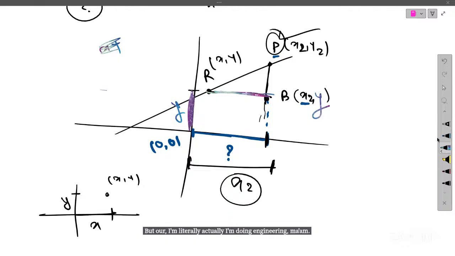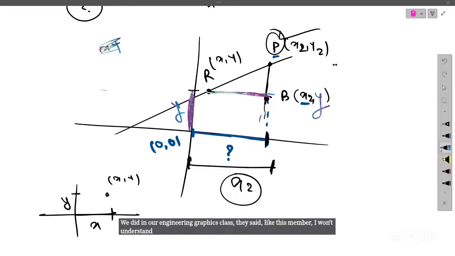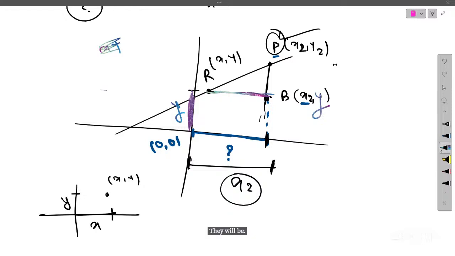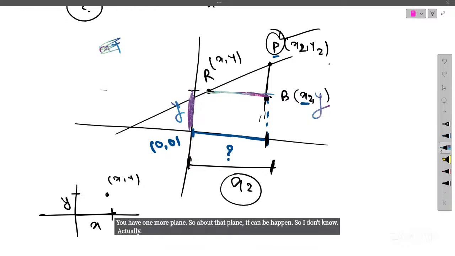In our engineering graphics class, they said like this, ma'am, but I won't understand what those are till then. They will be doing it into something 3D kind of thing. So there will be 3 planes. You have one more plane, so about that plane, it can happen. I don't know actually, so we'll discuss it some time later.